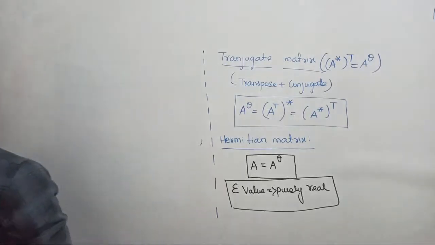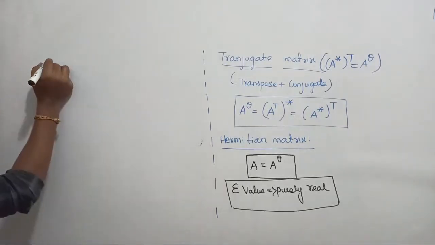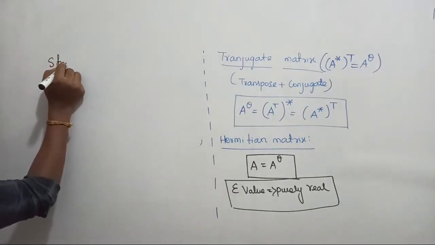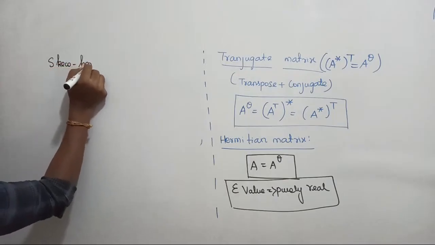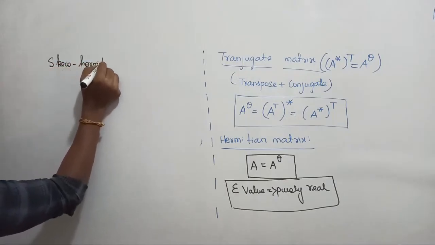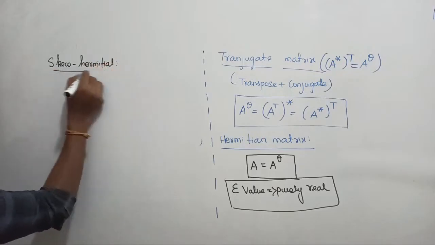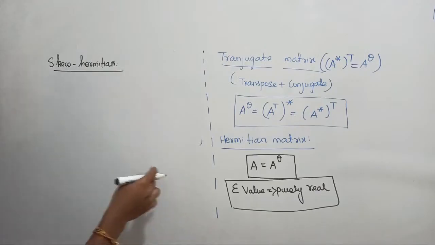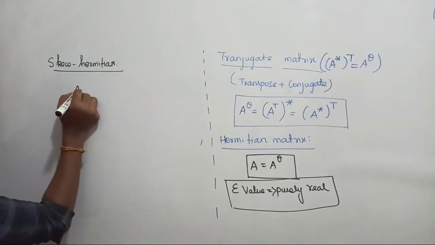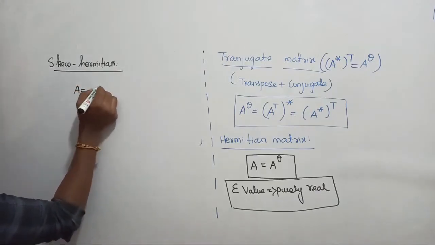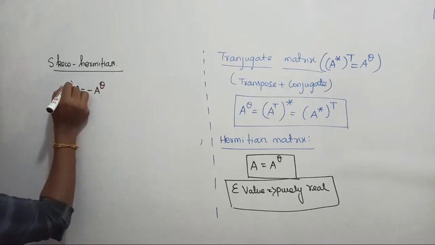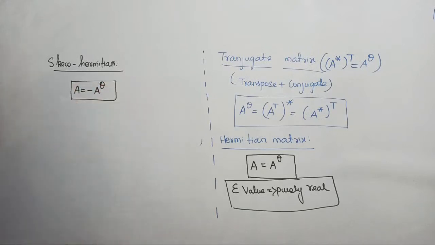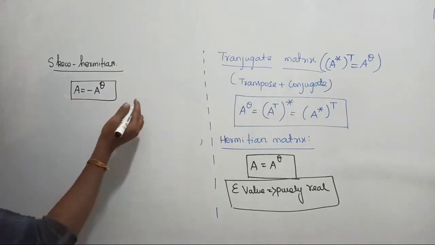This is Hermitian. Let's talk about skew Hermitian matrix, like skew symmetric matrix. A skew Hermitian matrix can be defined as A is equal to minus A conjugate transpose. Earlier, what did we see?